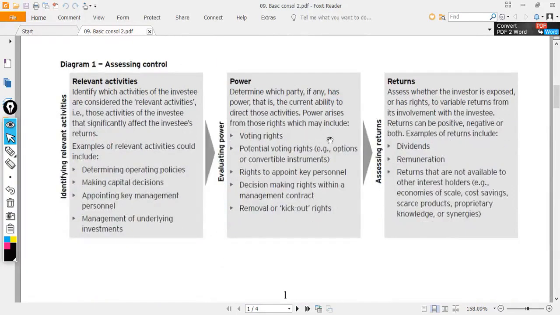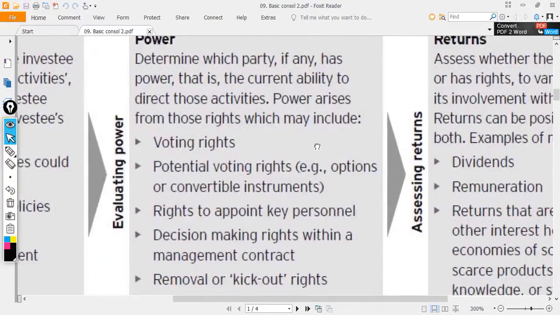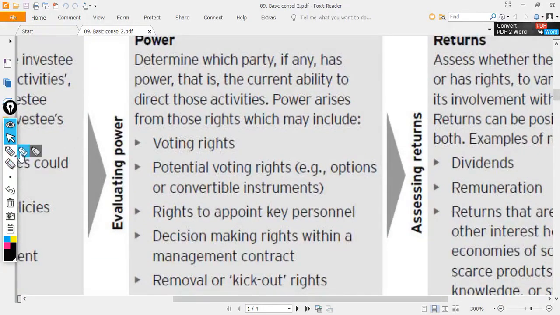Power, as we can see in the middle box here, is the current ability to direct. Power can come from voting rights if you have more than 50% holding. If you don't have 50% holding, let's say you only have 45 or 48, but you have convertible loan stock in your hand, or you have share options in your hand, where after you exercise this, you can get more than half, then that will also be counted in by arguing that you have the power.